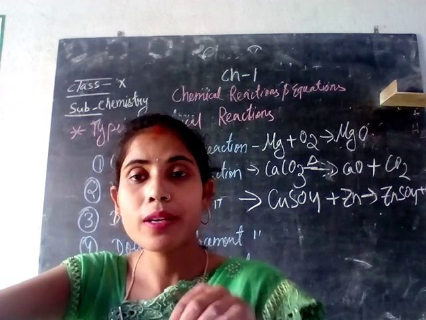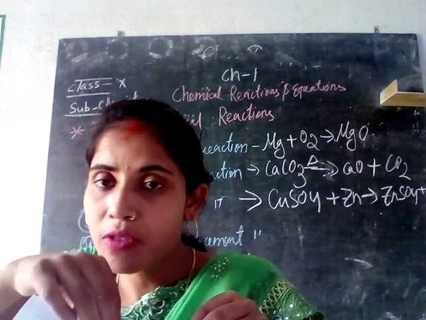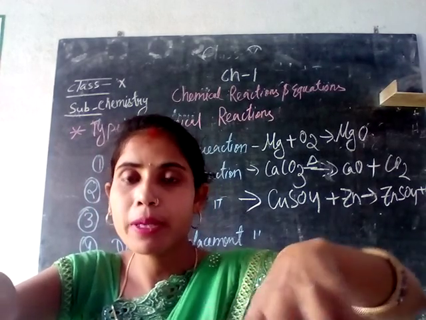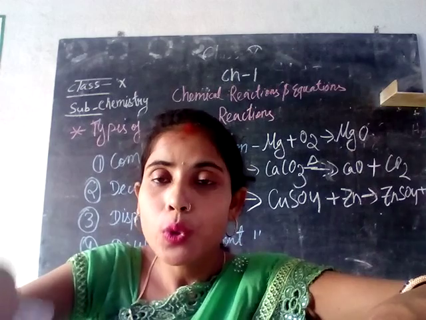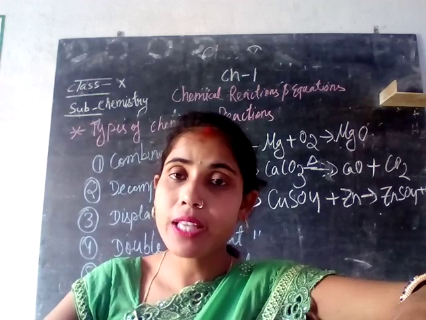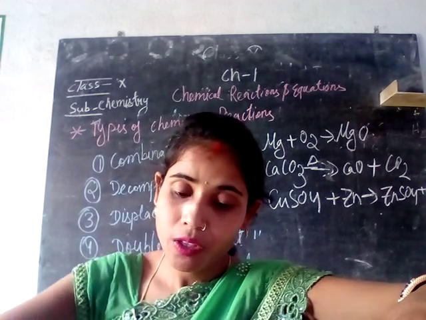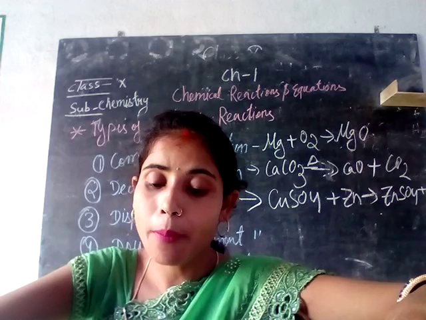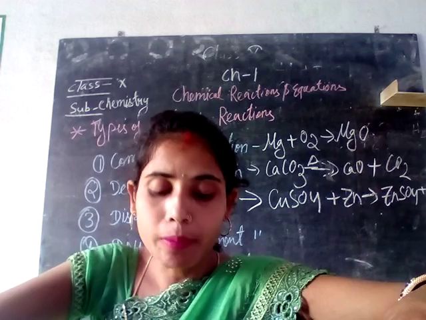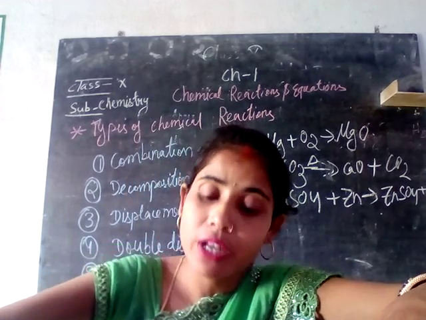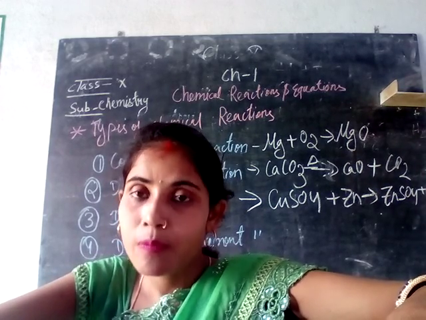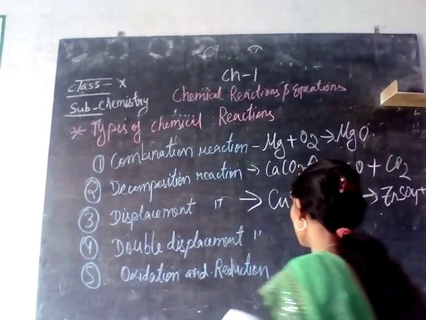Now similarly, displacement reaction takes place when the more reactive element displaces the less reactive element. In double displacement reaction, two such displacements happen. What happens is there will be two reactive compounds and they will be displacing each other. So those reactions in which two compounds react by the exchange of ions to form two new compounds are called double displacement reactions. Example, we can take silver nitrate plus sodium chloride. So here we have taken the sodium chloride and silver nitrate. Then what will be the formation?